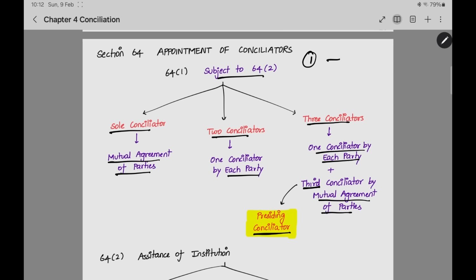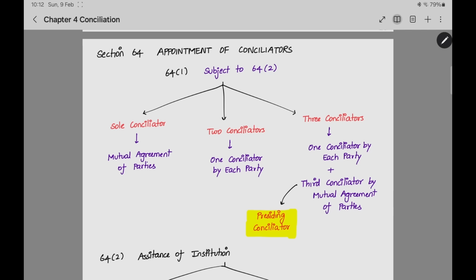If there is only one conciliator, mutual agreement. If there are two conciliators, each party will appoint one conciliator. If there are three conciliators, each party will appoint one conciliator, and the third conciliator by mutual agreement.